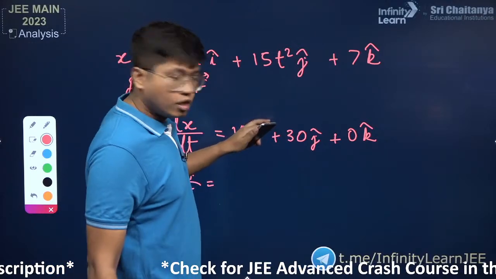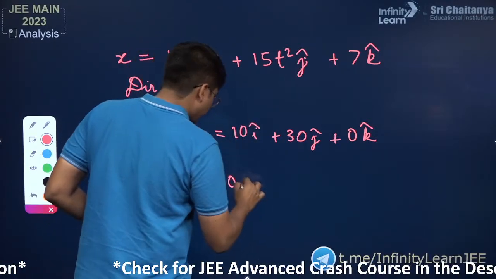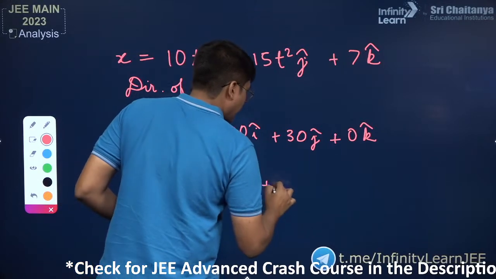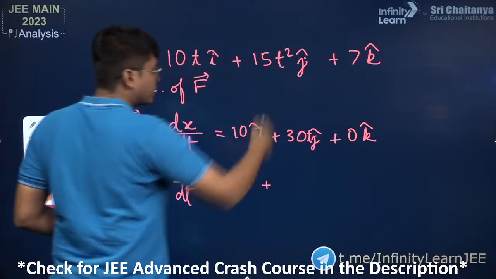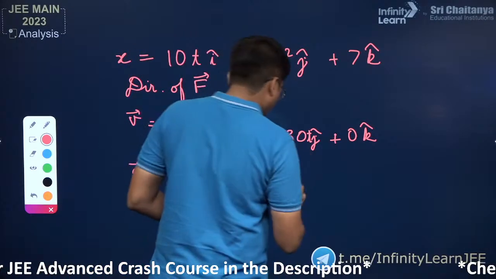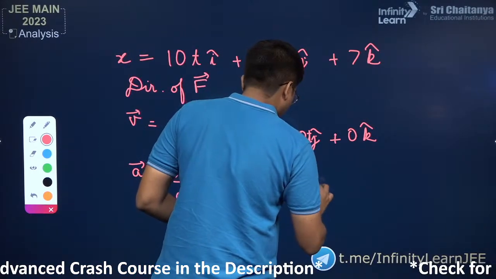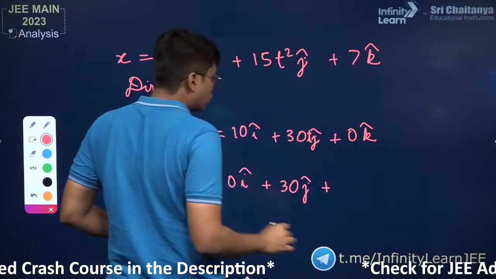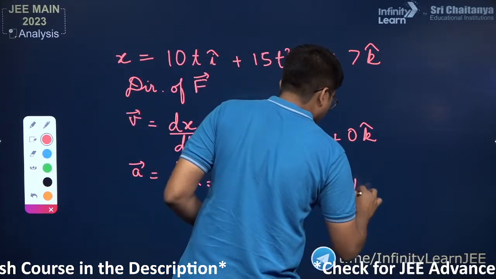This is a constant, so you can ignore this. It will be 0 i cap plus, okay, there's a 30t here, we missed the t from before, so it will be a 30t here, which when you differentiate will just give you 30 j cap plus 0 k cap, which means that was already 0 k cap there.